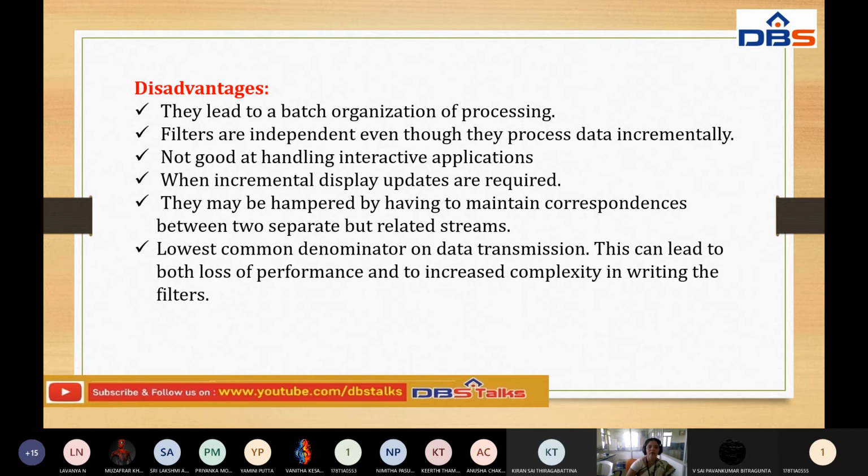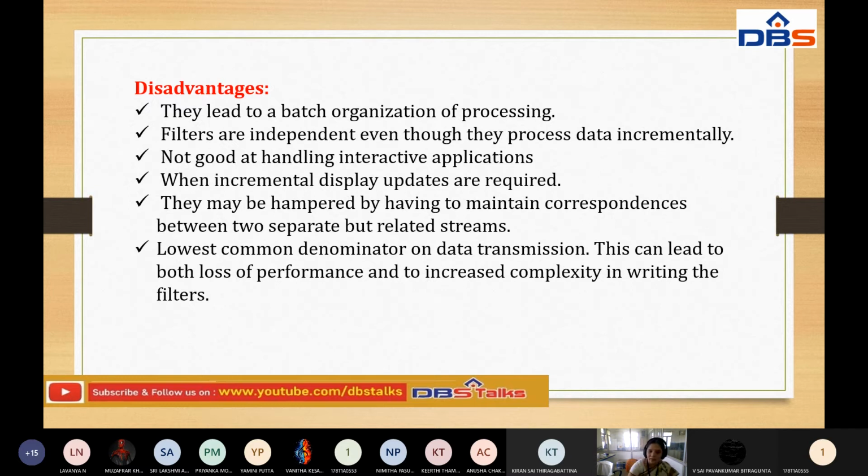When you use the lowest common denominators according to the data transformation, the performance of this architecture is automatically reduced. And when performance reduces, the complexity and difficulties in writing the filters automatically increase. These are the disadvantages of the pipes and filters architecture.